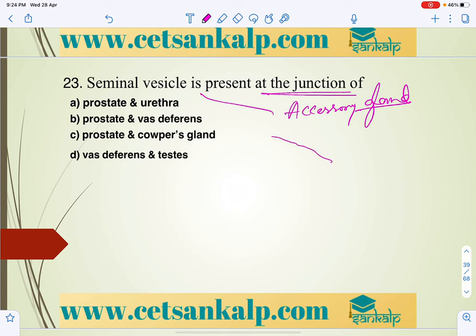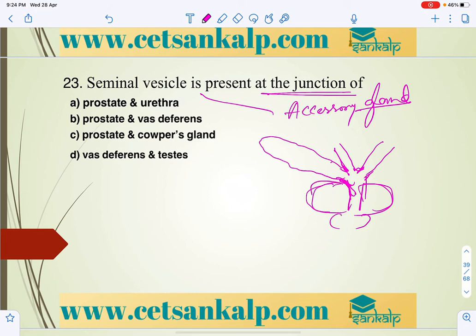So first, as I've already given in that structure, the vas deferens opens into the urethra from both sides, and that forms the ejaculatory duct. So these two join to form an ejaculatory duct. These ejaculatory ducts are going to join and form the urethra, which opens generally into the penis. So here we can say that first you will get the prostate gland and the bulbourethral glands. So a single prostate, and two, paired bulbourethral glands.